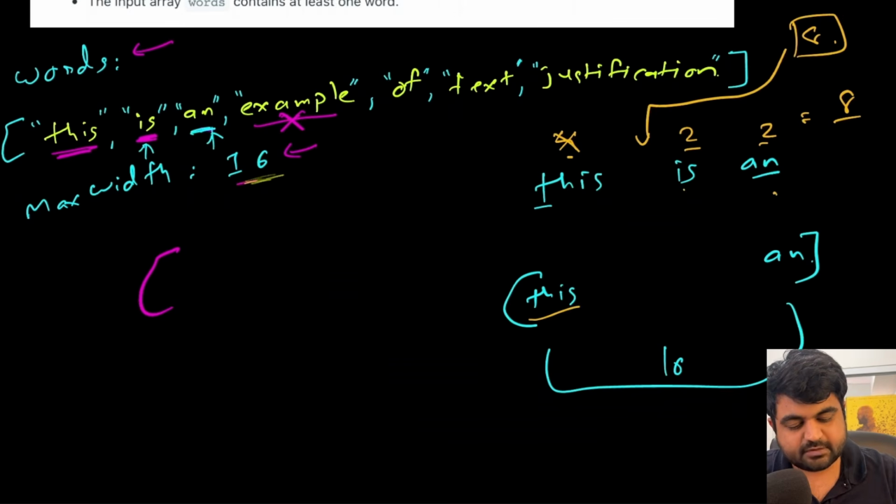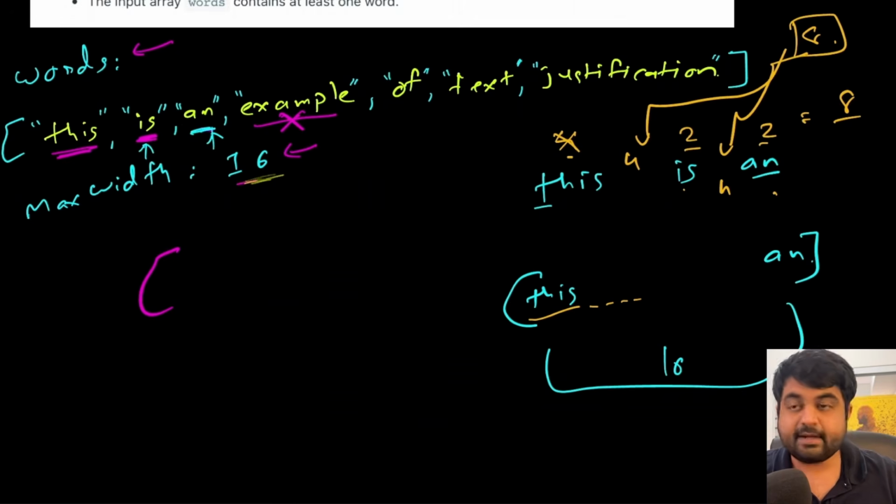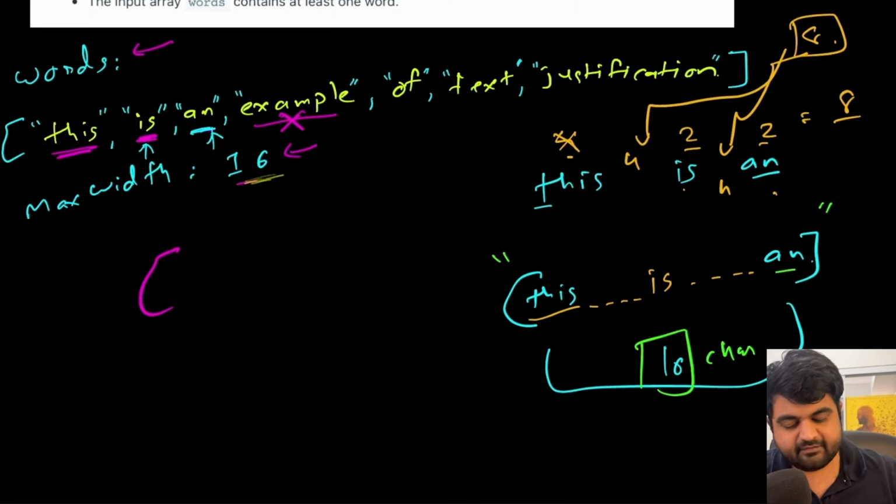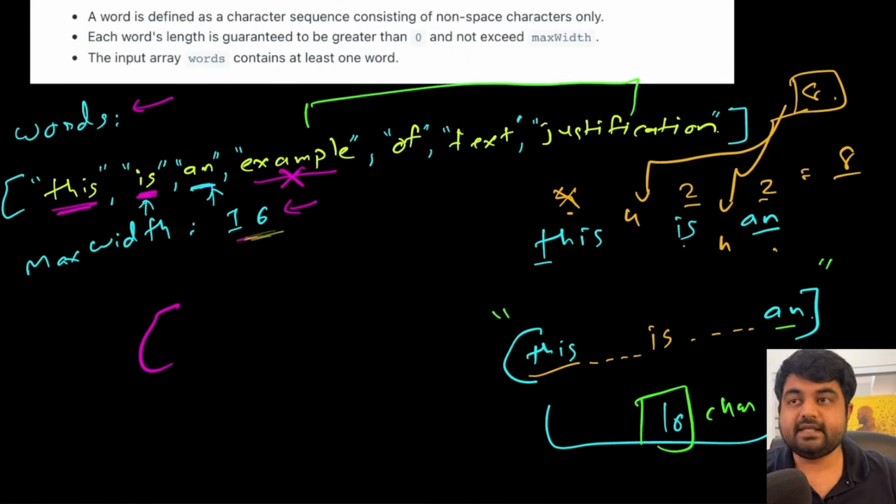So we can put 4 spaces over here and 4 spaces over here, because remember there should not be any space after the last character. In this case, we are going to build a string like this: first "this", then 4 spaces, then the word "is", and then once again 4 spaces, and then the word "an". And this is going to be the first part of the answer, where we have created a string that contains exactly 16 characters, and we still have to iterate over the remaining words.